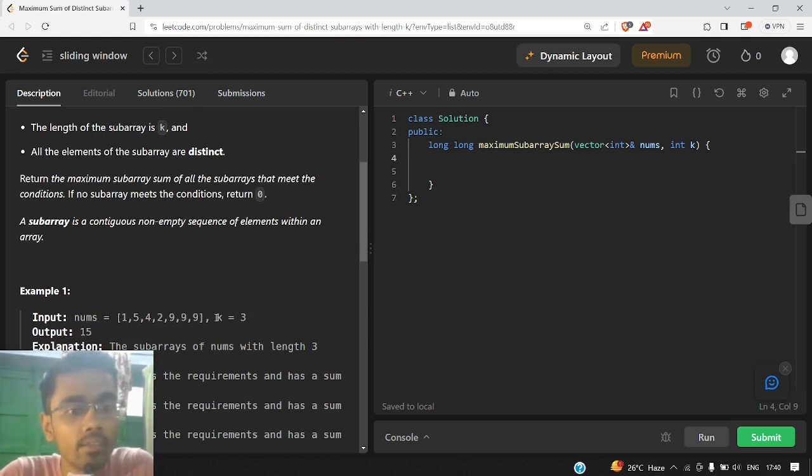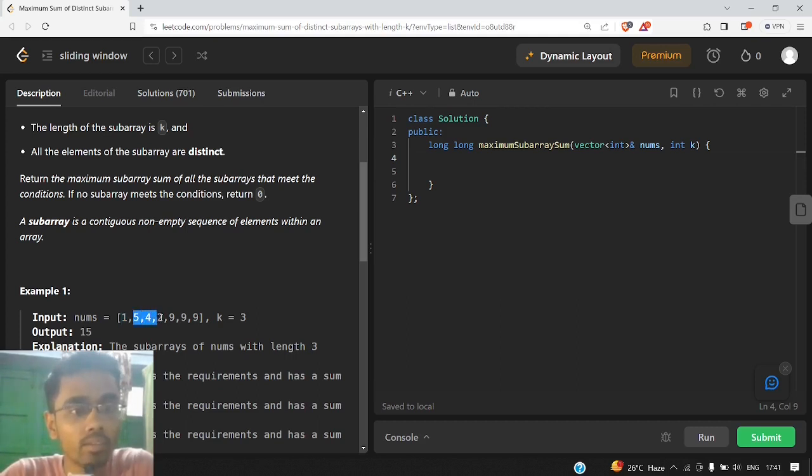So if we see the first example, here the k given to us is 3. So let us check each and every subarray of length 3. So first is this subarray. All the elements inside this subarray are distinct. So we can calculate the sum, that is 5 plus 4 plus 1 equal to 10. So we can store it somewhere and find the maximum among all of these. So we just store 10 somewhere and move on to the next subarray.